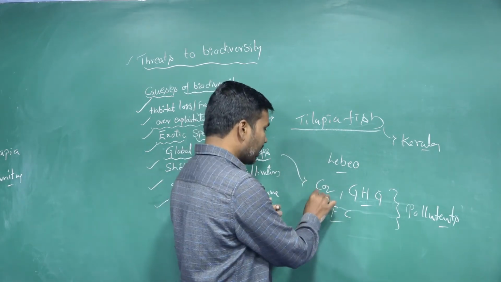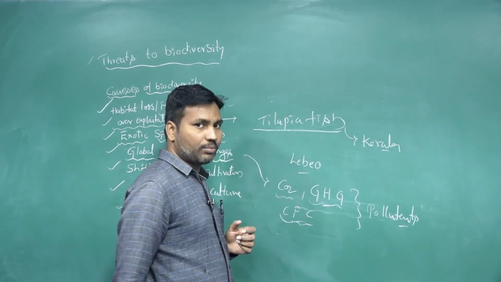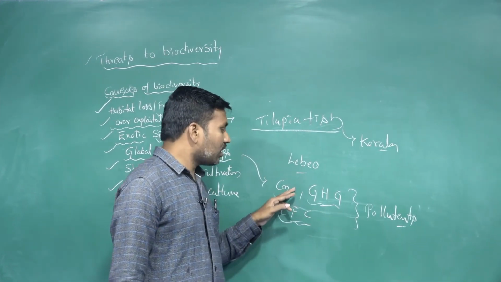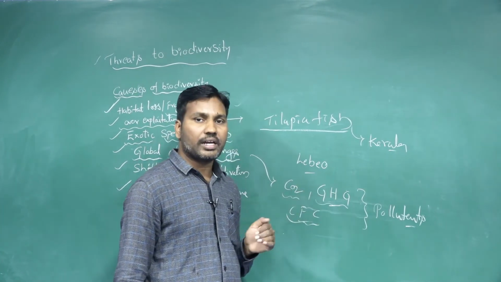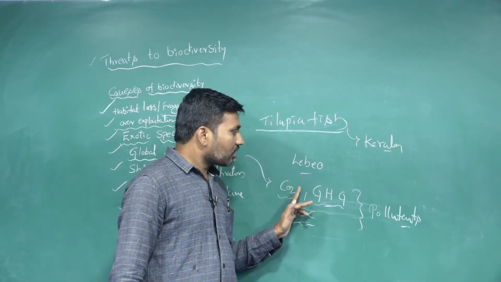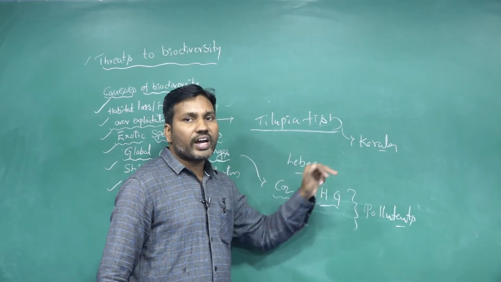When the percentage of chlorofluorocarbons, greenhouse gases and carbon dioxide increases in nature, there is an effect on the other factors of nature.